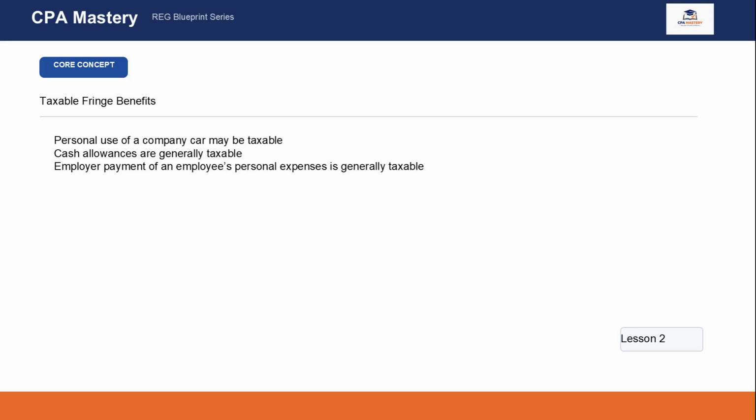If the employer gives the employee money rather than a specifically excluded benefit, that amount is usually taxable. The same idea applies when the employer pays the employee's personal expenses. For exam purposes, a useful shortcut is this: if the benefit looks like a direct personal economic gain and the question does not mention an exclusion, it probably belongs in gross income.